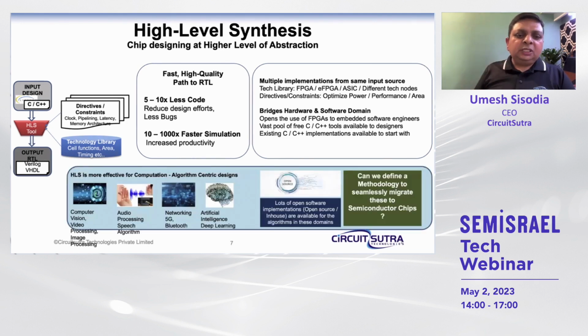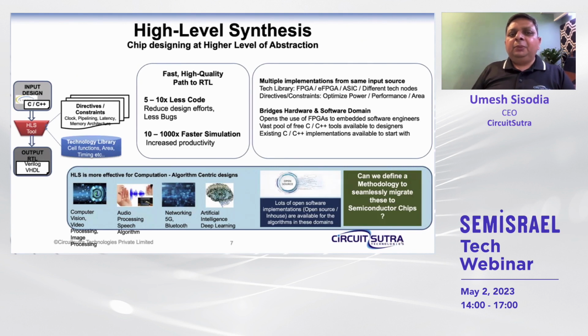So HLS is becoming more popular and more effective in computation and algorithm centric designs, for example, computer vision, video processing, audio processing, 5G, artificial intelligence, etc. Fortunately, in these domains we already have lots of algorithms in the software world. So those can be taken as a reference to start with.